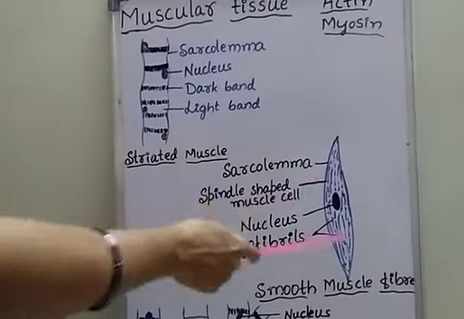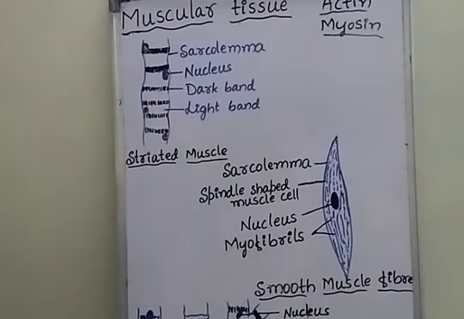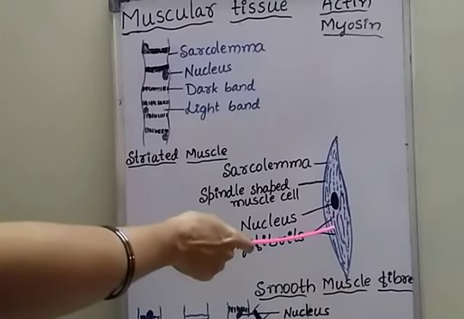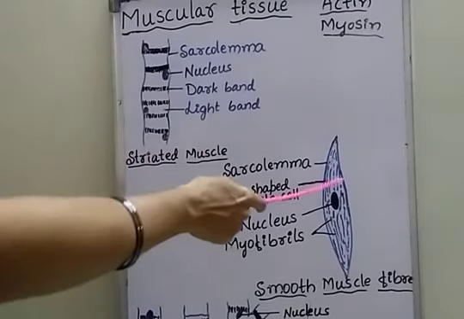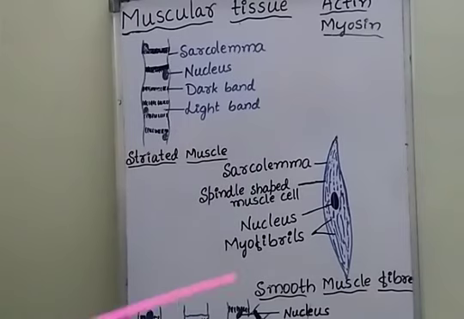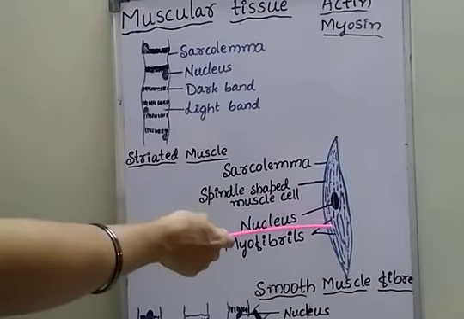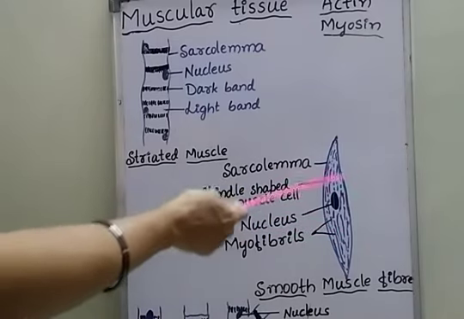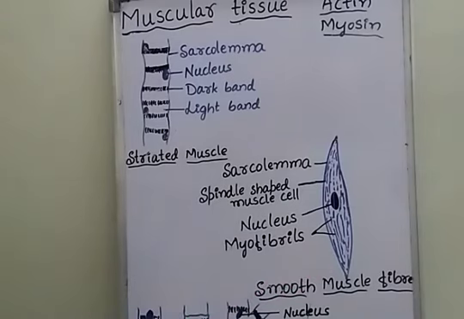They are called smooth muscle fibers because of the absence of alternate light and dark bands. Here light and dark bands are absent, meaning no striations are present. Because of the absence of striations in the muscle fibers, they are called smooth muscle fibers.